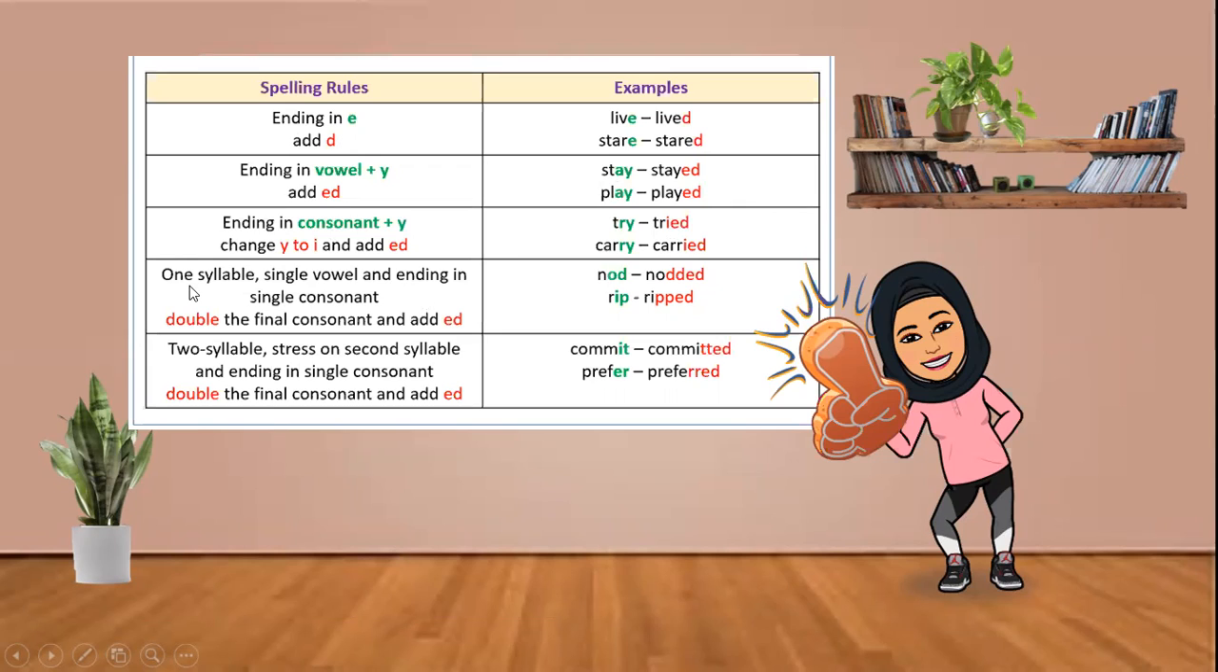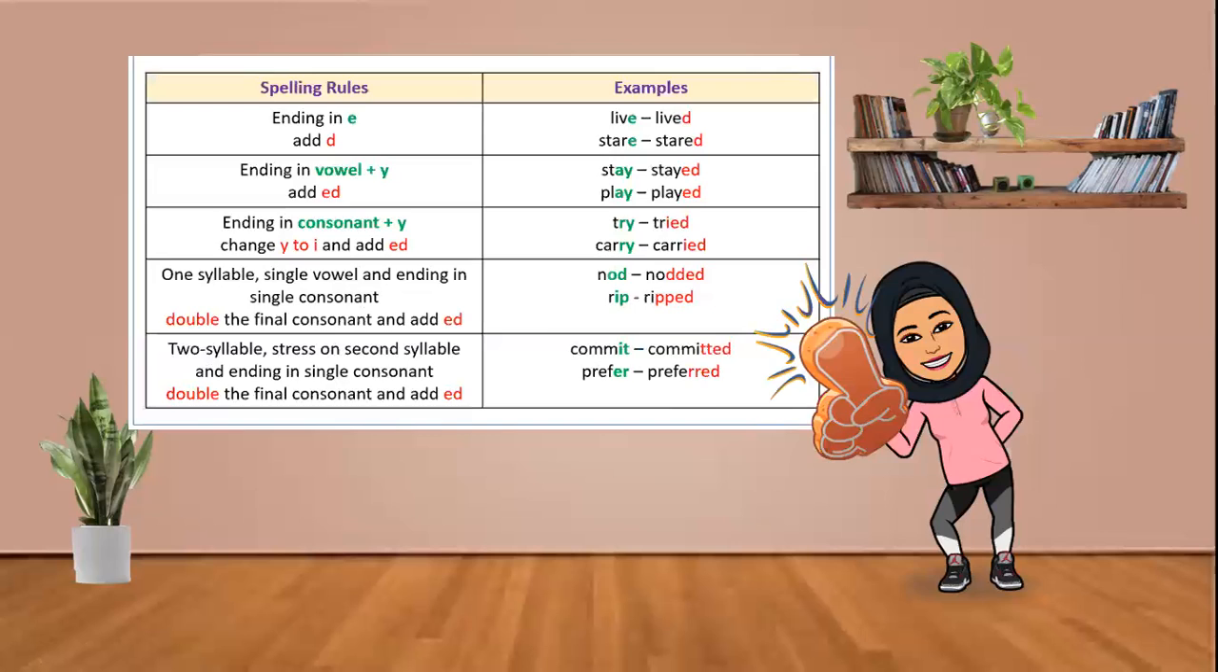And then if it's one syllable, we have to double the last letter and put ed, not just d. Nodded, ripped, not riped. And also if it's two syllables, we have to double the last letter too. Commit, committed, preferred. So it's easy to remember if you read a lot and then you can memorize the verbs. Never mind this, we'll go through this later.